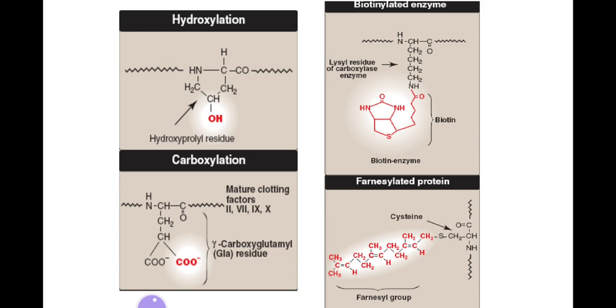Hydroxylation: proline and lysine residues of the alpha chains of collagen are extensively hydroxylated, and this is vitamin C dependent hydroxylation. Other modifications include carboxylation of the clotting proteins. Sometimes the glutamate residues have an additional carboxyl group added,